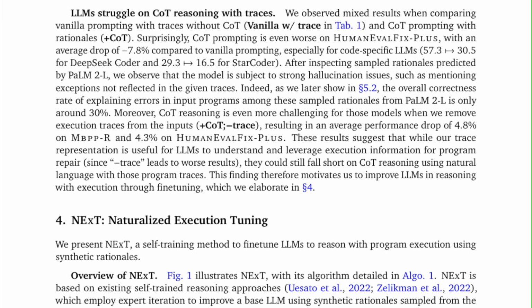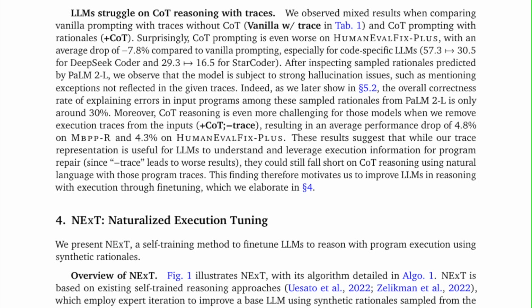After inspecting sampled rationales predicted by PaLM 2-L, we observed that the model is subject to strong hallucination issues, such as mentioning exceptions not reflected in the given traces. Indeed, as we later show in Section 5.2, the overall correctness rate of explaining errors in input programs among these sampled rationales from PaLM 2-L is only around 30%. Moreover, chain-of-thought reasoning is even more challenging for those models when we remove execution traces from the inputs, chain-of-thought minus trace, resulting in an average performance drop of 4.8% on MBPP-R and 4.3% on HumanEvalFix-Plus.